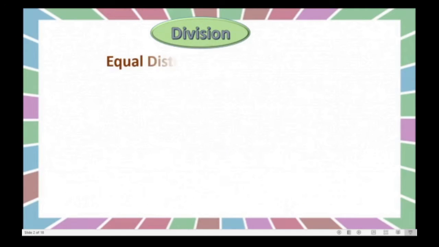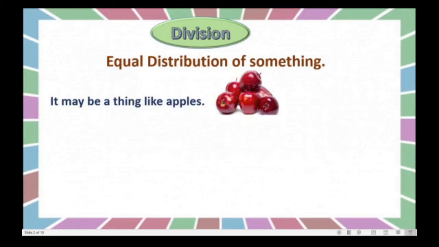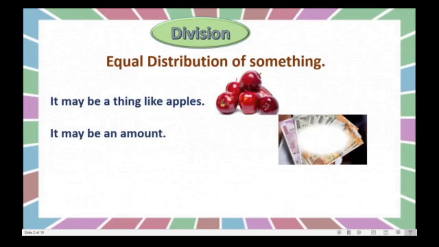Division: equal distribution of something. Yes, you know that division gives us equal distribution of something. It may be a thing like apples, or it may be an amount, money.